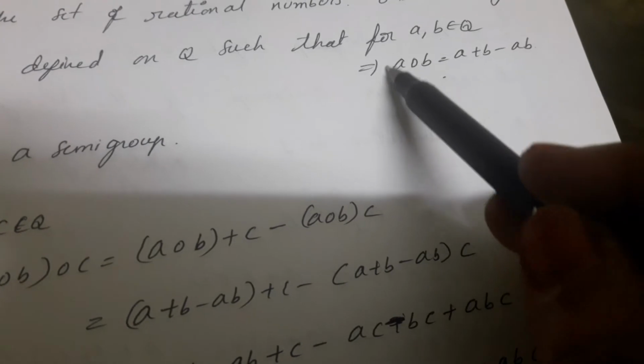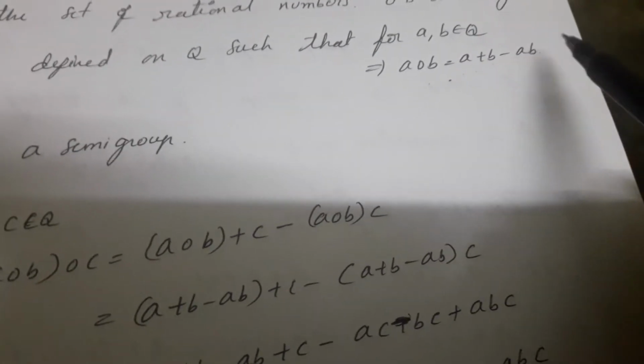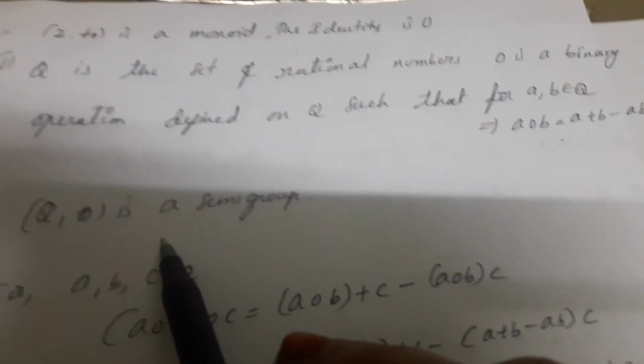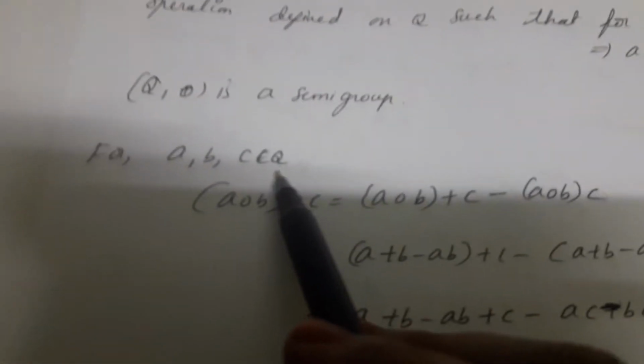This binary operation is defined as A circle B equals A plus B minus AB. Now we have to prove that (Q, circle) is a semi-group.